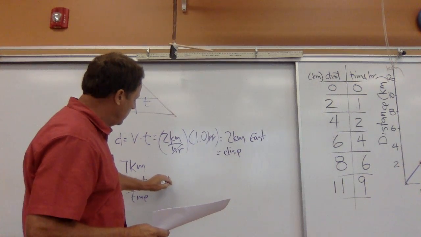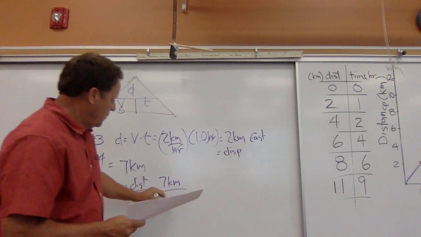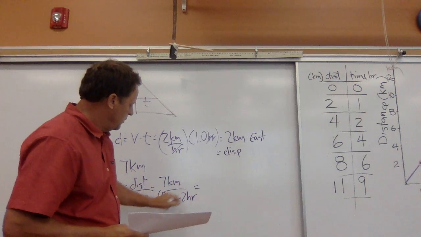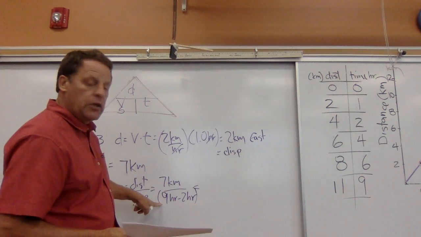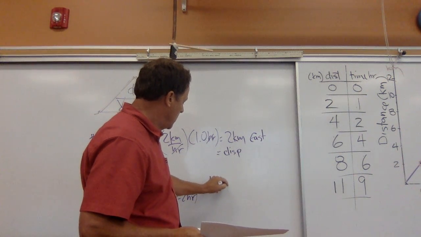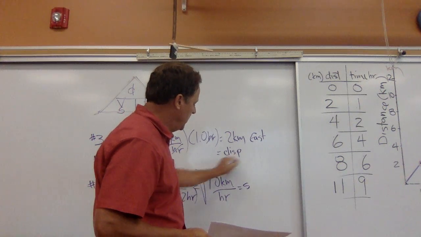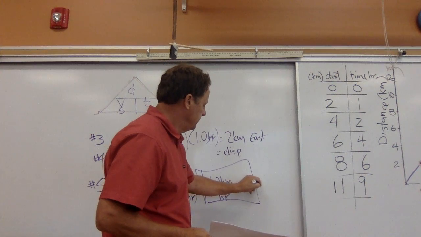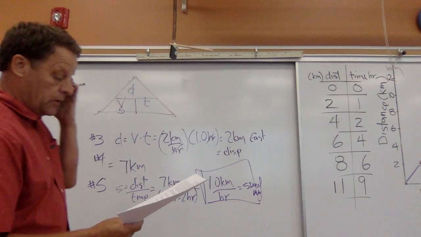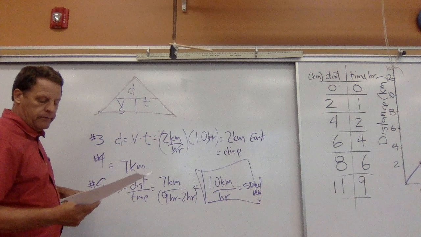So our distance was 7 kilometers, and our time would be 9 hours minus 2 hours. So 7 kilometers, 9 minus 2 is 7. That would give us 1 kilometer per hour as our speed. All right, so that's problems 3, 4, and 5.